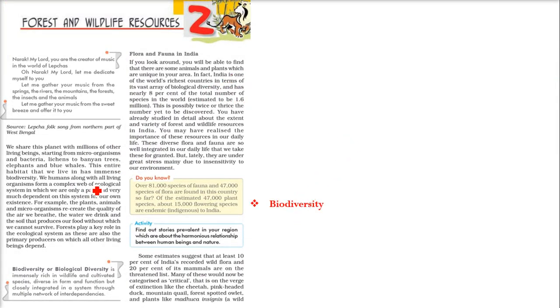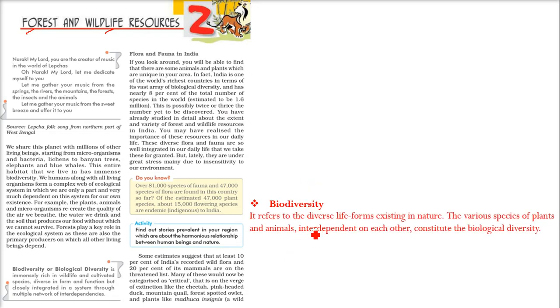The main thing which comes up when we talk about anything related to forest and wildlife is biodiversity. So what is this biodiversity? This term refers to diverse life forms existing in nature. That is, we have bio, anything we study in bio, that is the plants and the animals, the species.